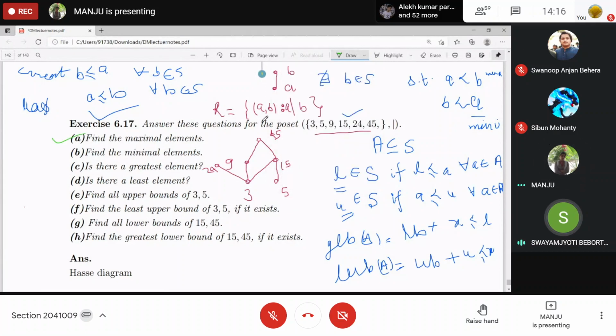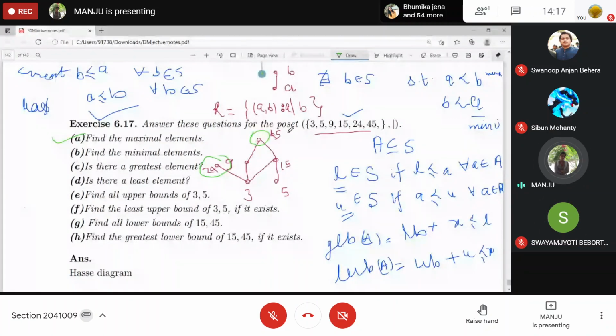Maximal elements: 15, 24. Yes, 24 and 15. No, above 15, that one, 45. This one. These are maximal. Why are these maximal? There is no other element to which these are related, right? That's why these are maximal.